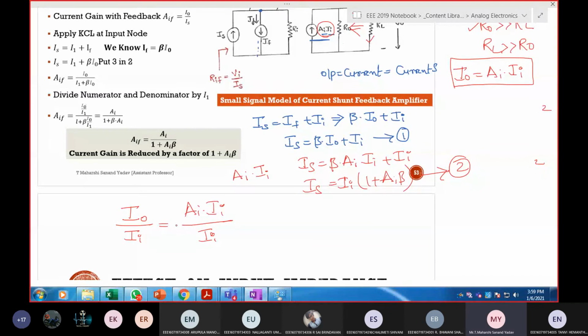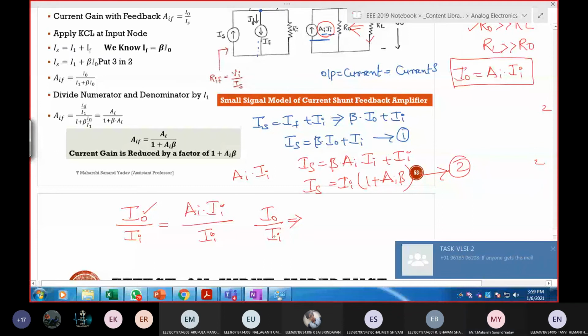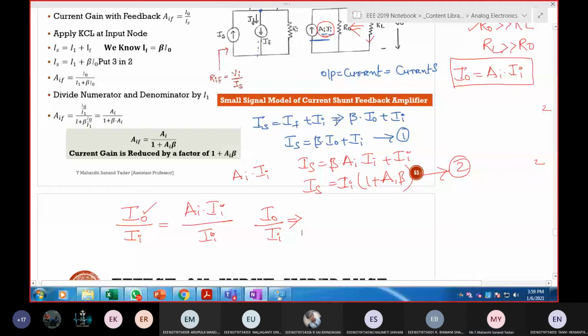Or else can I divide this I naught with respect to II? Whatever you want, you do, but I want I output by I input. I want the final expression here. Yes, tell me how to solve.